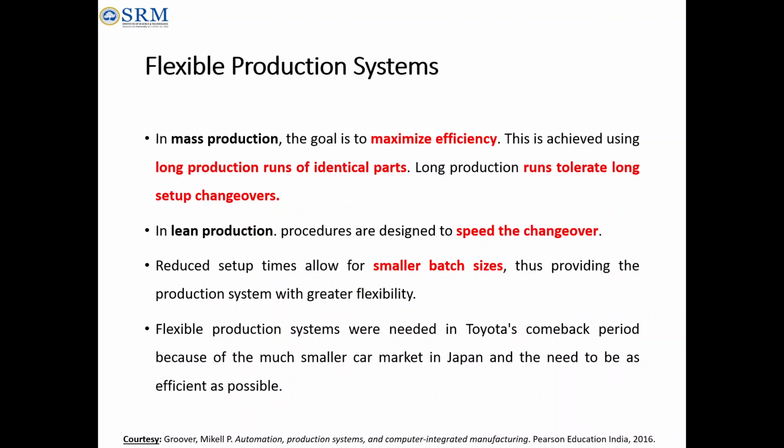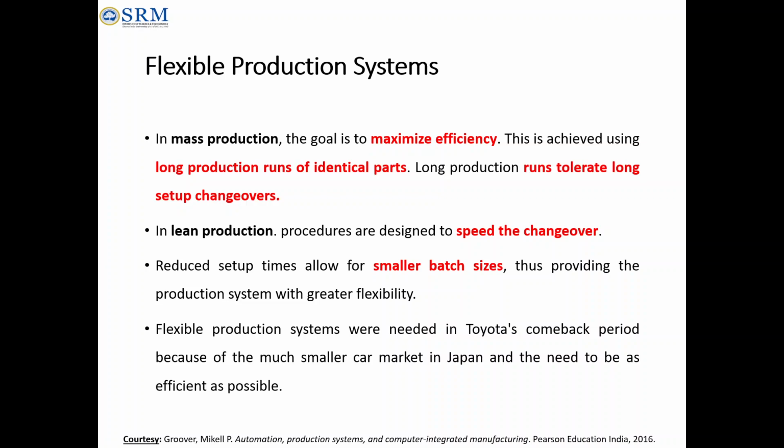Another principle, the third principle, is a flexible production system, in terms of mass production, because lean production is being compared with mass production. That's why each slide comes with mass production and lean production. Mass production mainly focuses on maximizing the efficiency of the production system. It won't focus on batch size or quality. It thinks about maximum efficiency, and to achieve it, they run long production runs.